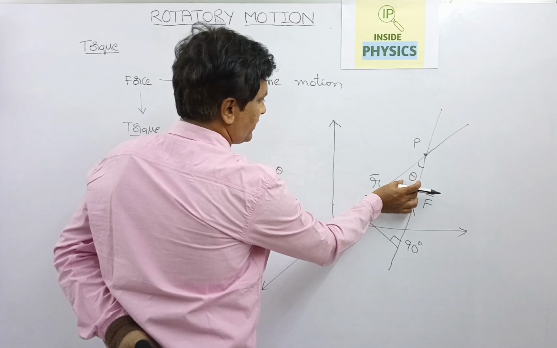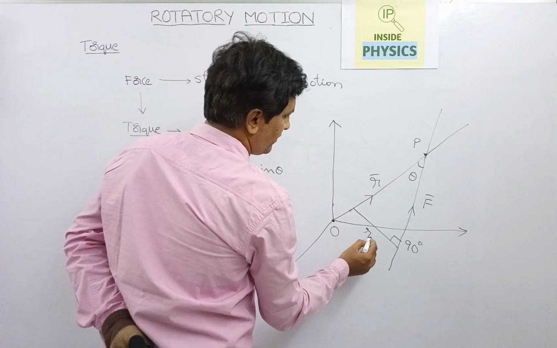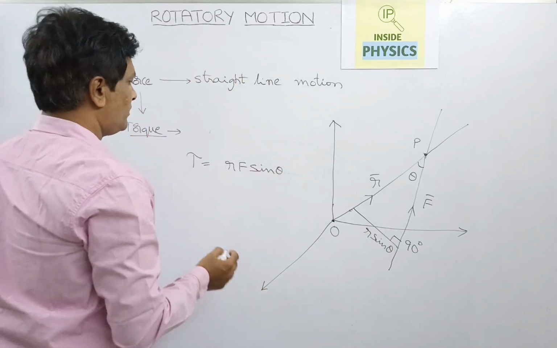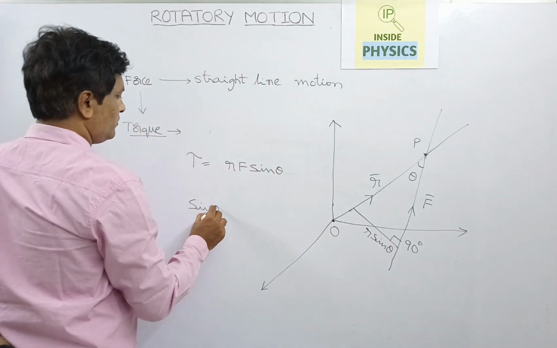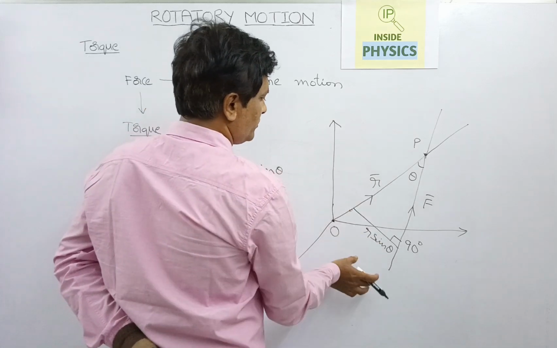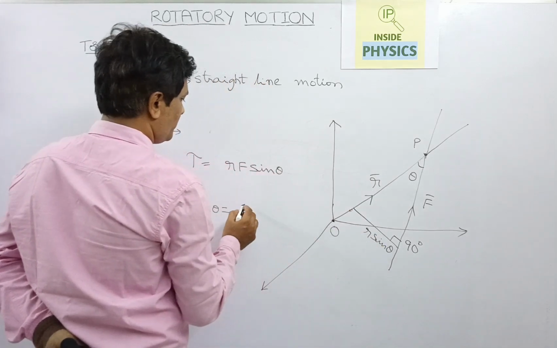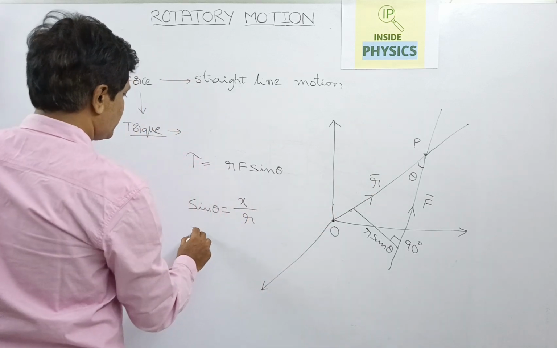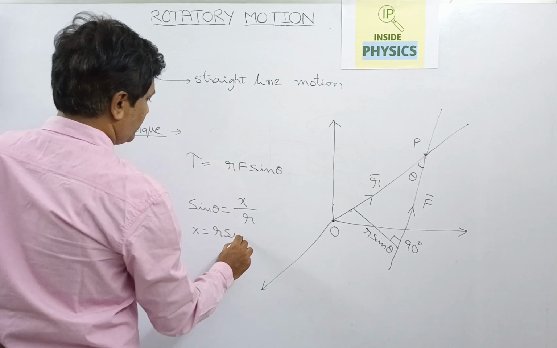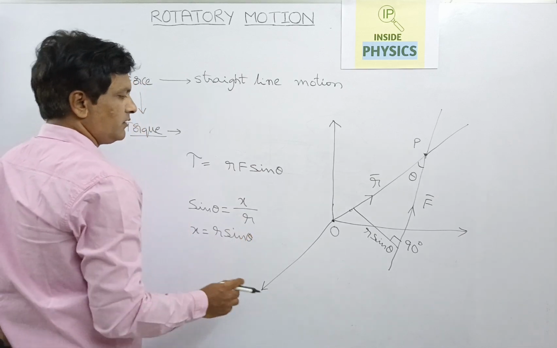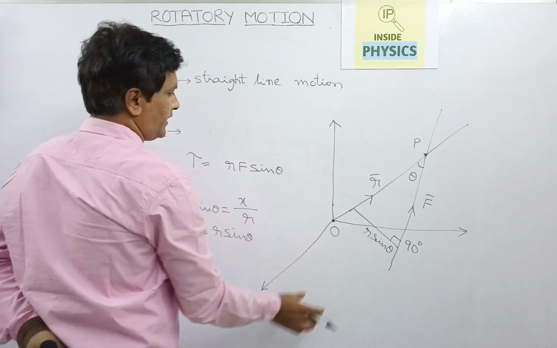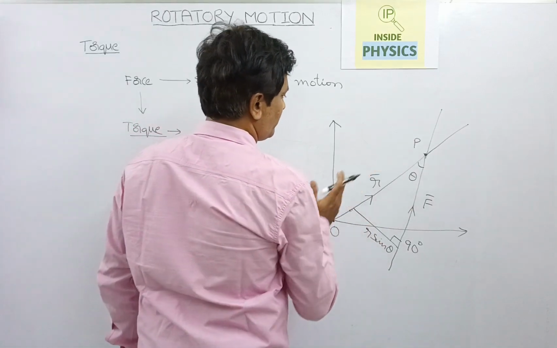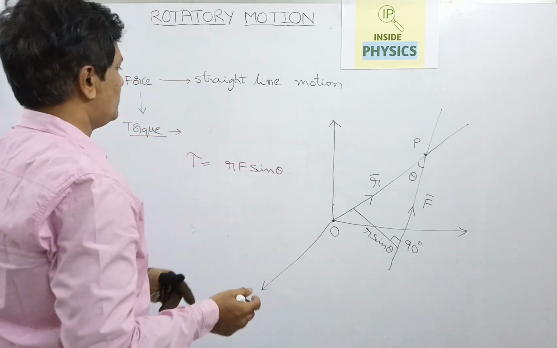So this is theta. What is this? It can be R sin theta. Okay, so how did I get it? Sin theta is equal to opposite side by hypotenuse. That means if you say this is the opposite side and this is the hypotenuse, we can say it is x. So x has come as R sin theta. This is what I have written here. This is considered as x, the opposite side. So in this way we can represent a force and a position vector and the cross product of these two.